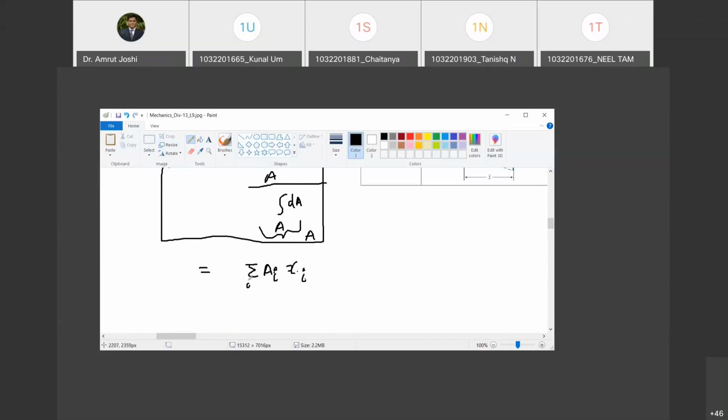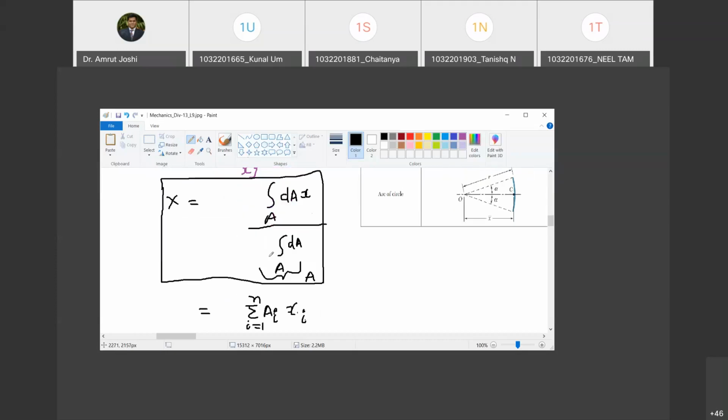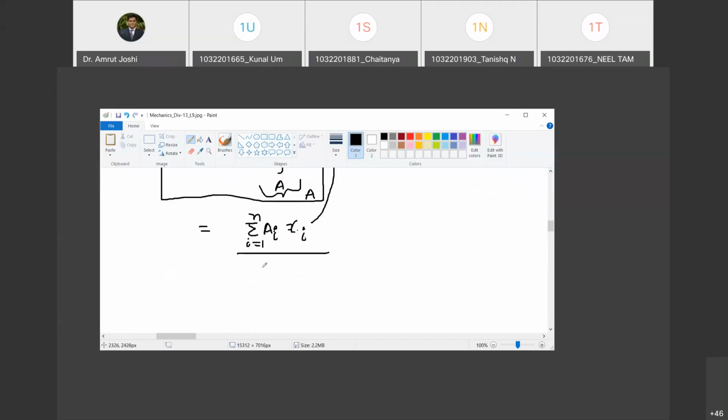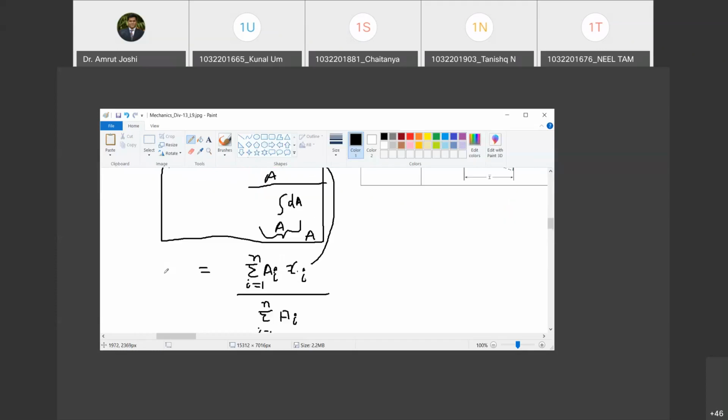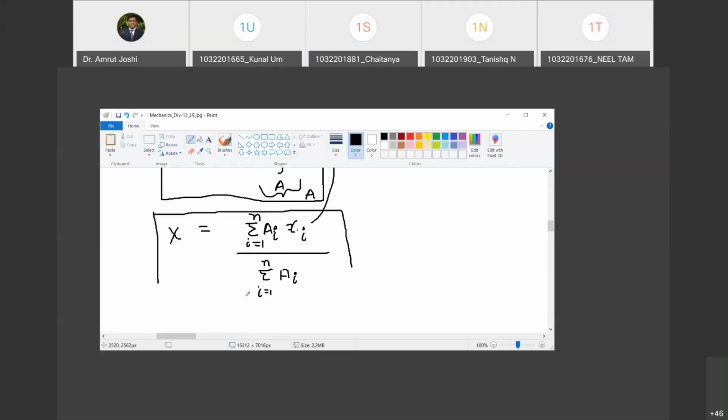And its sum from i equal to 1 to n is the denominator. Do you agree with me? Yes. So these two representations are similar. Happy? Yes. And what is the numerator? It is summation i running from 1 to n. If there are n number of areas in which I have divided the object, it is a1 plus a2 plus a3 up to an, total area. Do you agree with me? Yes. So it is going to be ai. So this is the famous formula that you already know. The centroid is given by summation ai xi upon summation ai. This is the x coordinate of centroid.